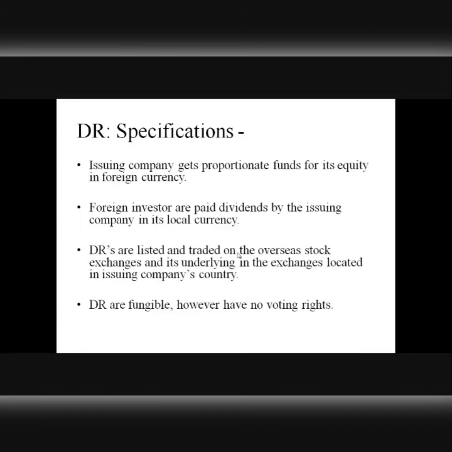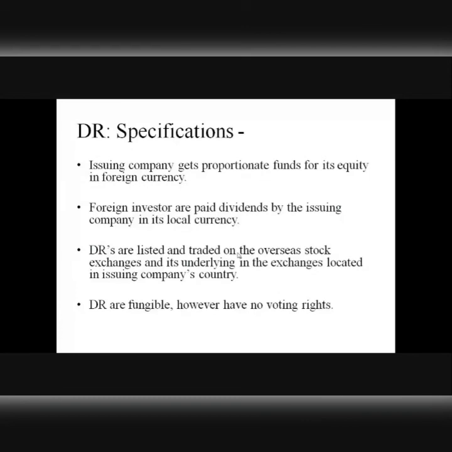On the other side, investors can also use this fungibility option to convert their depository receipts into equity shares by requesting their depository bank. Am I clear? And then having those equity shares sold in the overseas market, and then getting the proceeds from the sale of those equity shares in their favor, again through the depository bank, right? Am I clear? So this is how the fungibility option actually operates in case of depository receipts. But you must keep in mind that depository receipts entitle their holders to no voting rights, right?